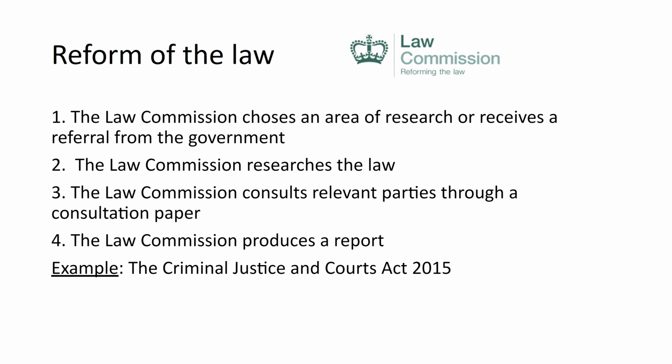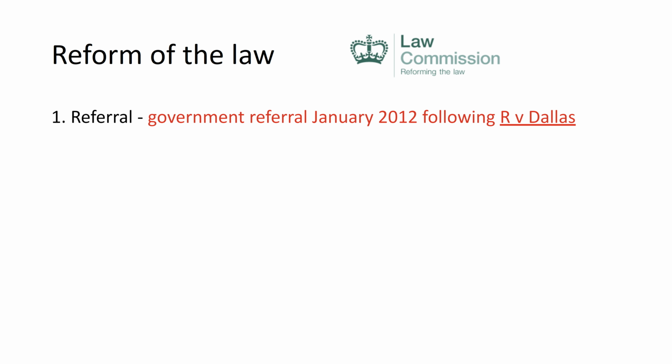So let's have a look at an example, which is the Criminal Justice and Courts Act of 2015. First of all, the government, via the Lord Chancellor, referred the matter of juror misconduct to the Law Commission in January 2012, following a number of cases, including Dallas, where somebody looked up information about a defendant whilst they were sitting on a jury, and then they told the information to their fellow jurors, which was potentially prejudicial.